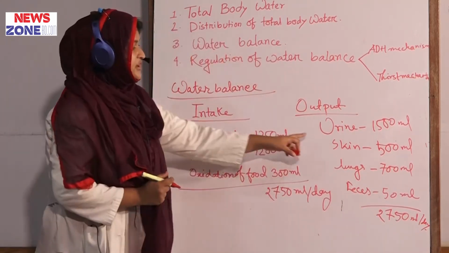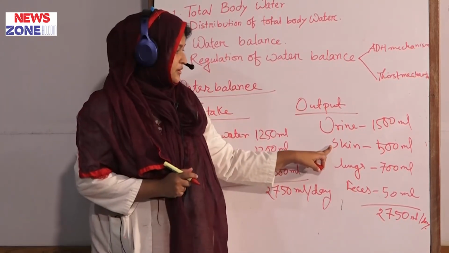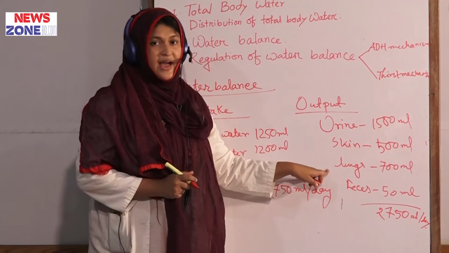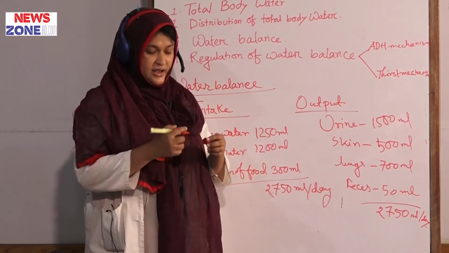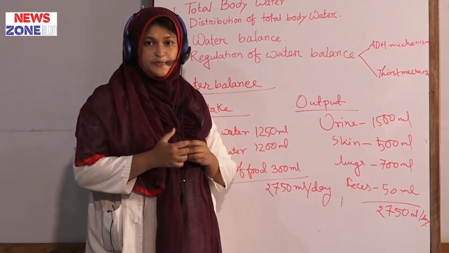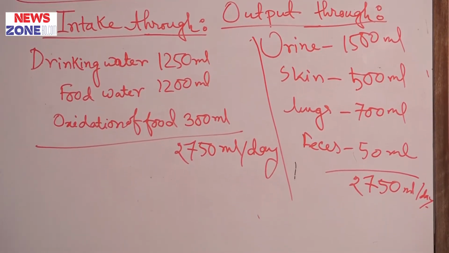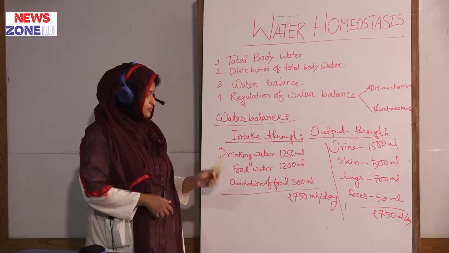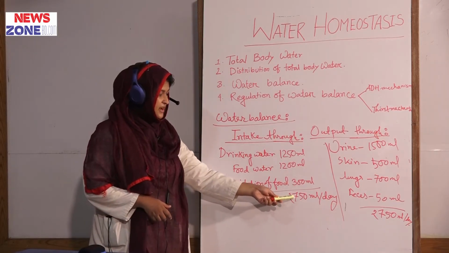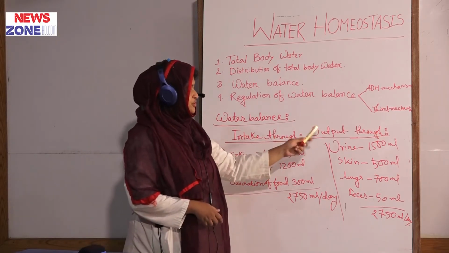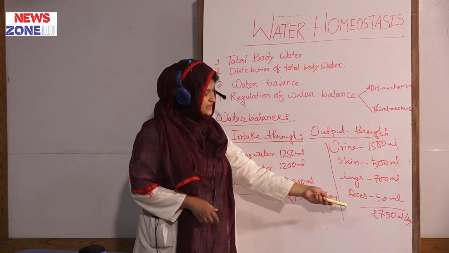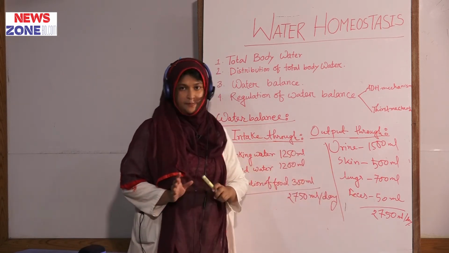Normally, intake through drinking water, food water, and oxidation of food totals 2750 ml per day, and output through urine, skin, lungs, and feces is the same 2750 ml per day.